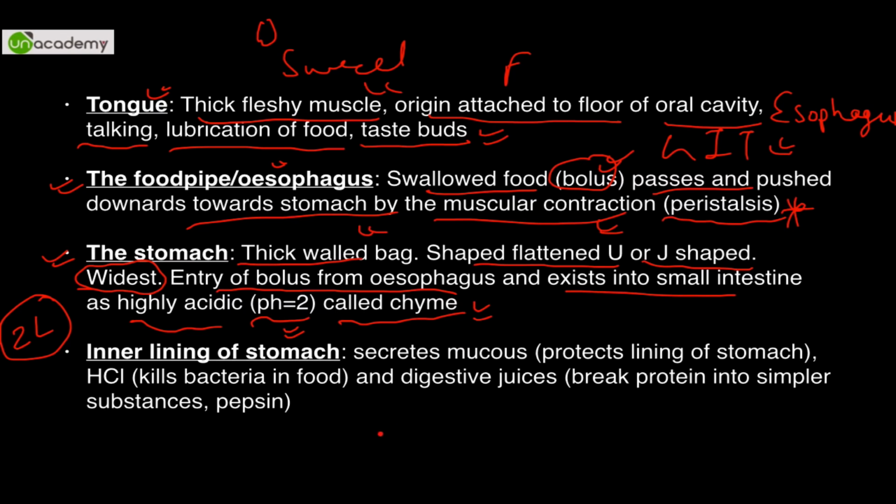Okay, and chyle, that is alkaline. Whenever the pH decreases, it's called chyme. So this is how you remember. If it is L, chyle, then it is alkaline, while acidic is chyme.